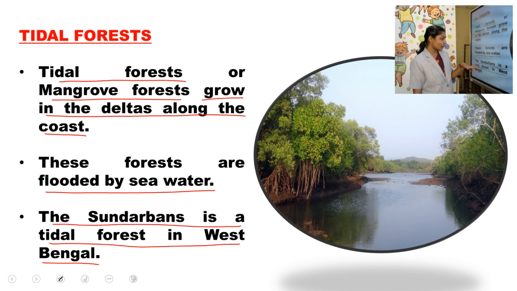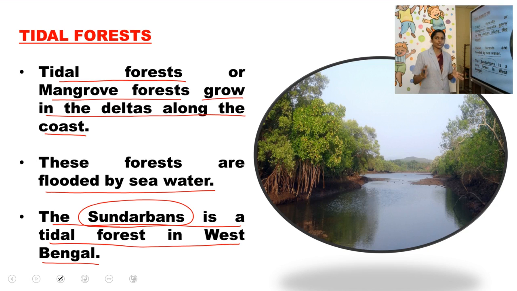In this tidal forest of West Bengal there are a large number of Sundari trees, and that is why the forest got the name Sundarbans. So a large number of Sundari trees are found there, and that is the reason why the tidal forest in West Bengal is named Sundarbans.